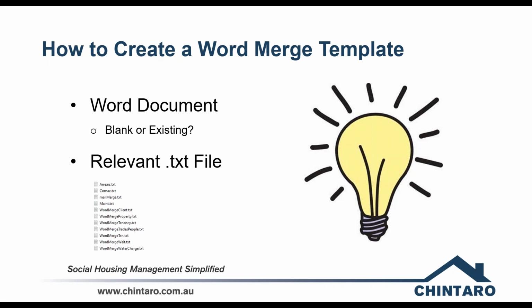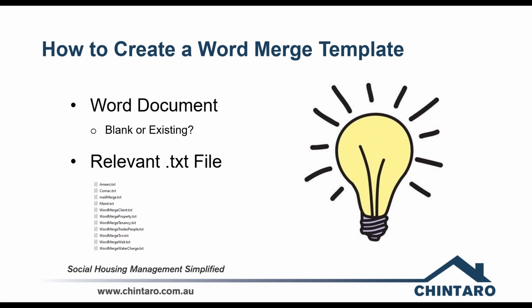a word merge. Today we're going to be looking at the latter, just for the sake of time, but the premise is the same on how you go about it. Modifying an existing document can be very handy for documents that your organization uses on a regular basis, such as forms or letters, as you're able to automatically generate the information required, minimizing the amount of repetitive typing that you need to do while copying and pasting. And also, obviously, that ensures accuracy because you are exporting data directly from Chintaro, as opposed to manually doing that, human error. The other thing we need, aside from our Word document, is the relevant TXT file.